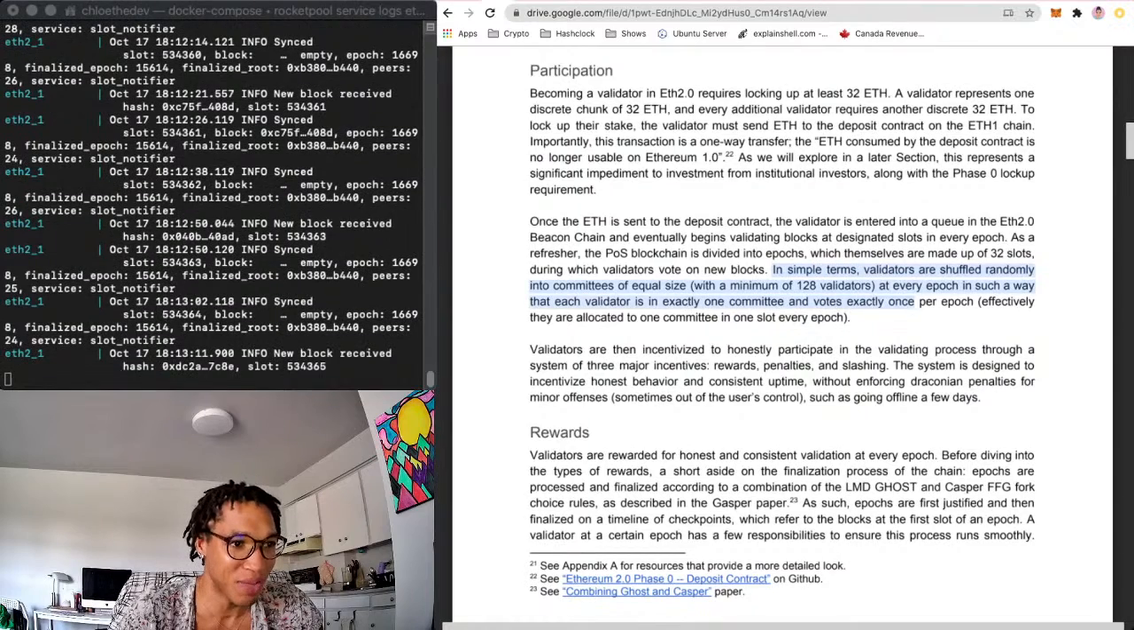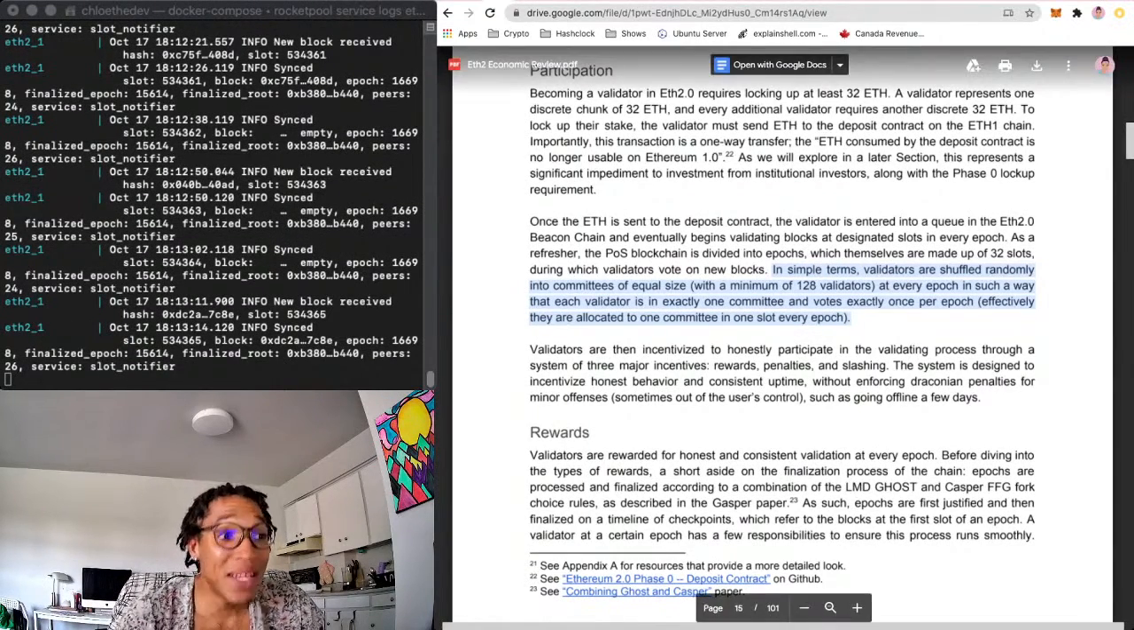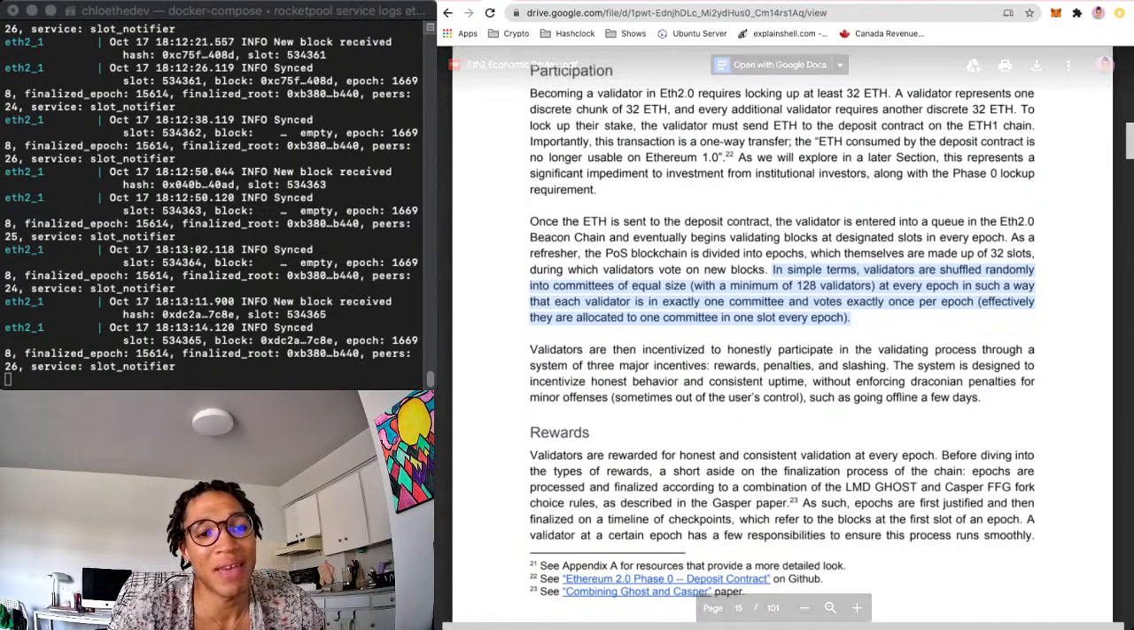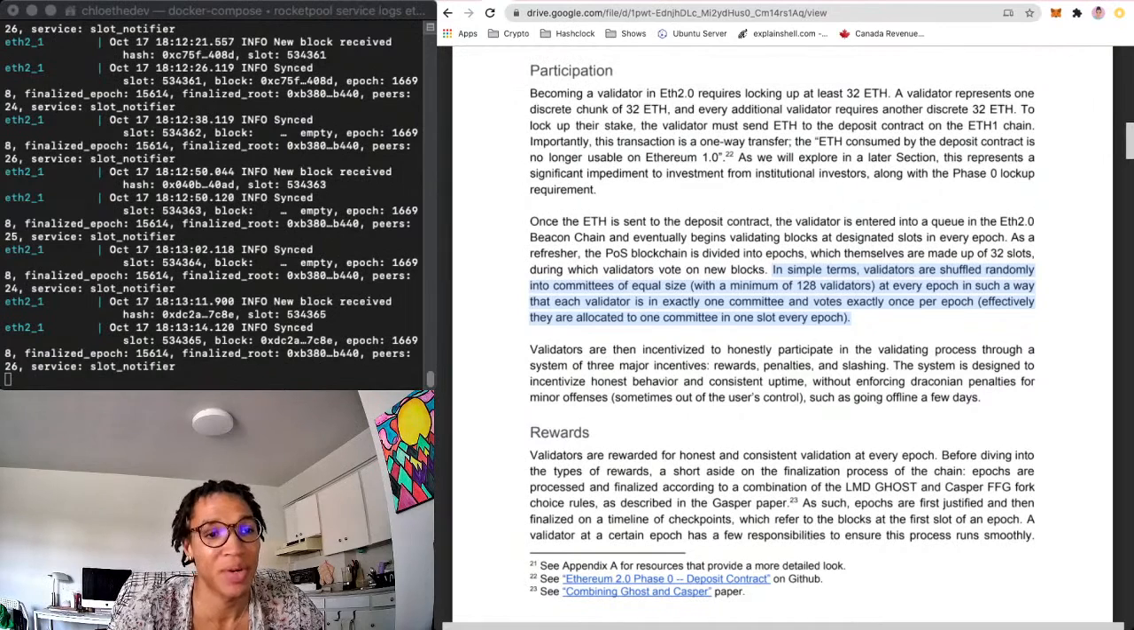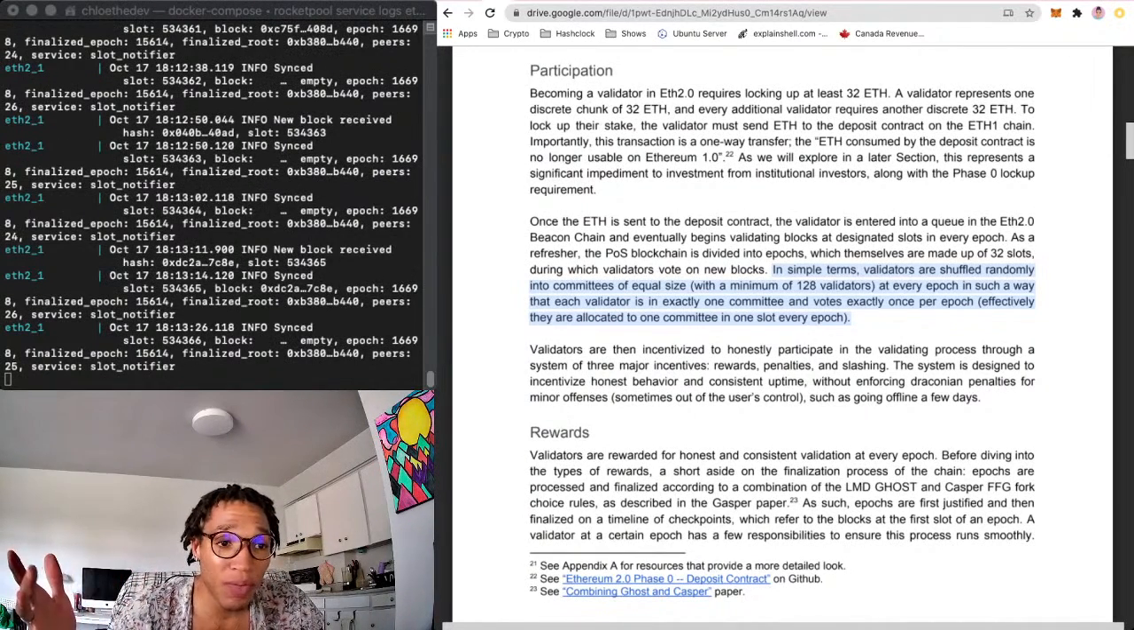In simple terms, validators are shuffled randomly into committees of equal size with a minimum of 128 validators. So for security reasons, I suppose 128 is the minimum, but they're all going to be equal, okay? And they're all going to vote only once per epoch.